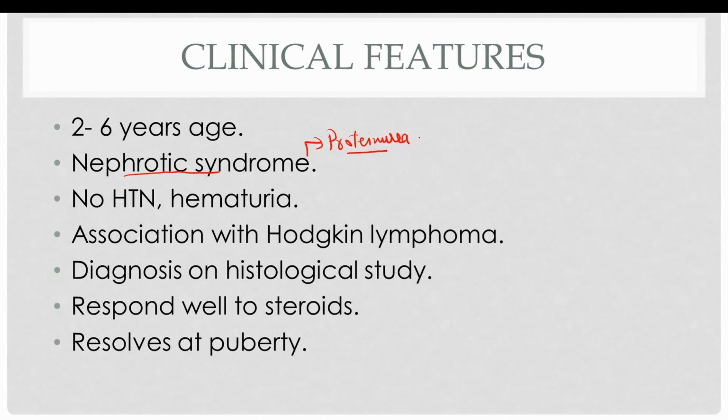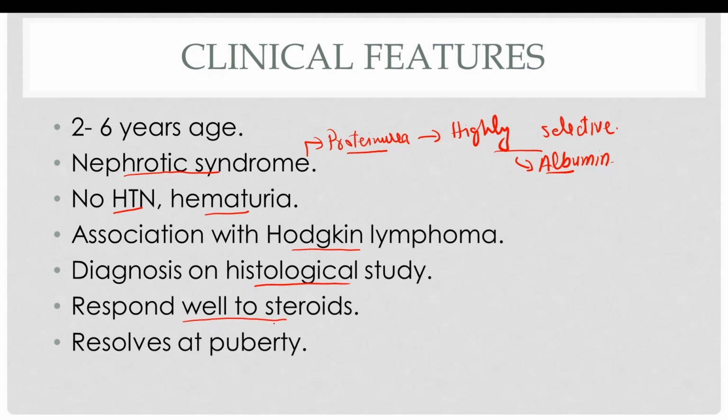One thing you need to remember is that the proteinuria in minimal change disease is highly selective, which means it allows only smaller proteins to be excreted in the urine, such as albumin. Moreover, there is no hypertension or hematuria. The disease is often associated with Hodgkin's lymphoma or allergic conditions, as we discussed earlier. The definite diagnosis is on the histological study of the biopsy. Minimal change disease has an excellent prognosis and resolves at puberty. Moreover, it has an excellent response to steroids. If the disease does not resolve at puberty, even in that case, the response to steroids is exceptional.